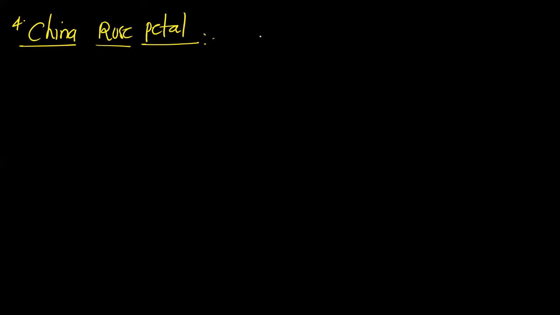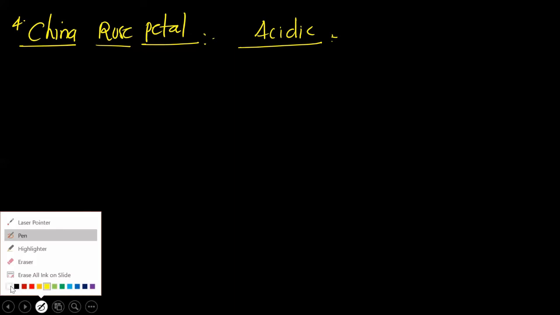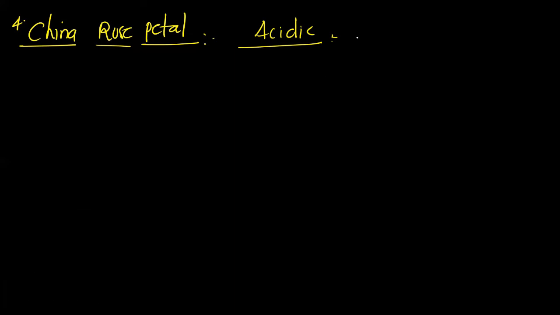Now, what is the color of China rose petal indicator in acidic medium? It is a purple color. See, generally when we say rose, we'll say red color or purple color, right? So you can remember it that way. It is a deep purple color, or you can say dark pink, right?